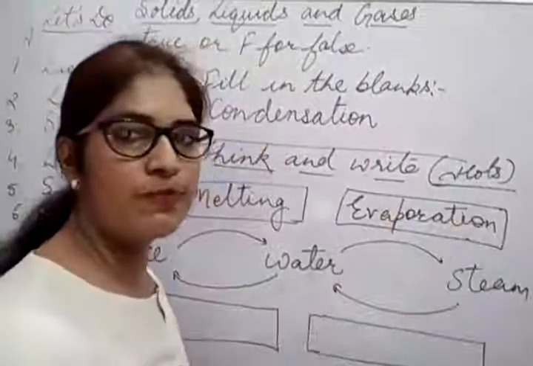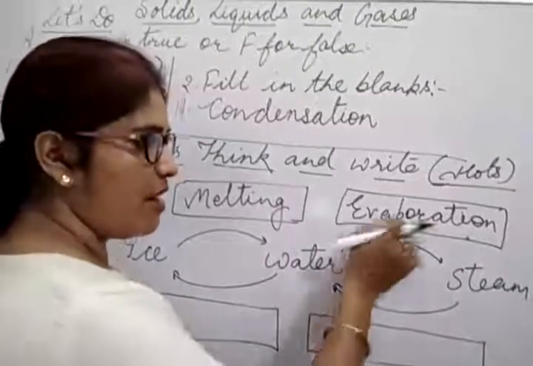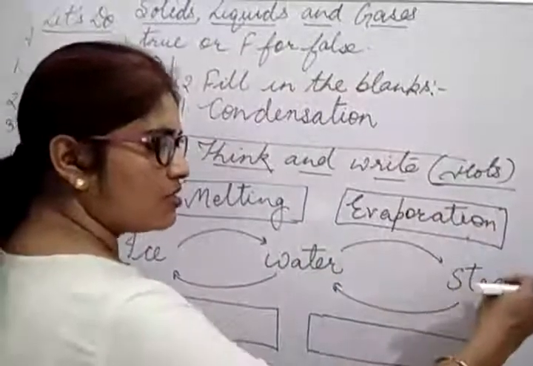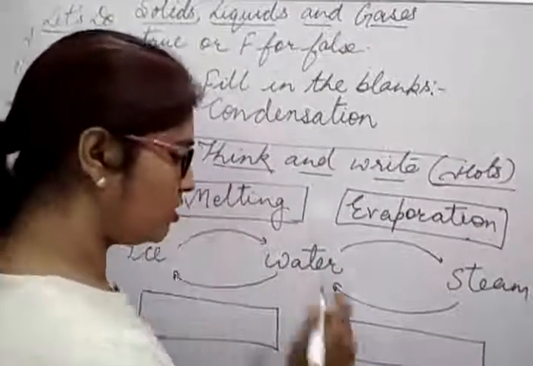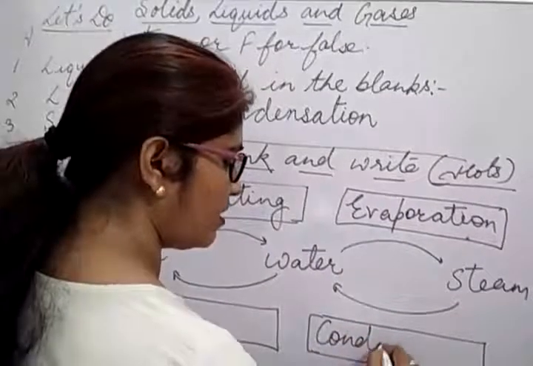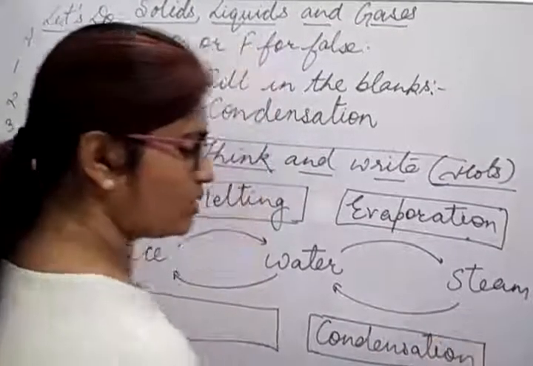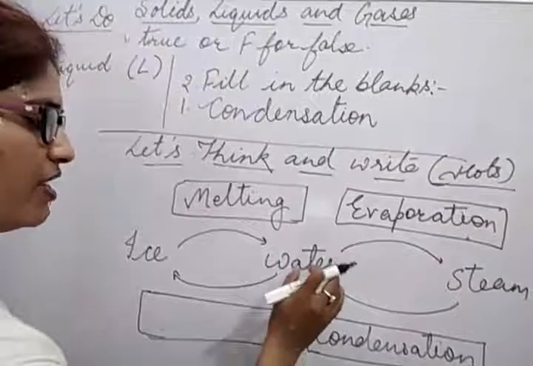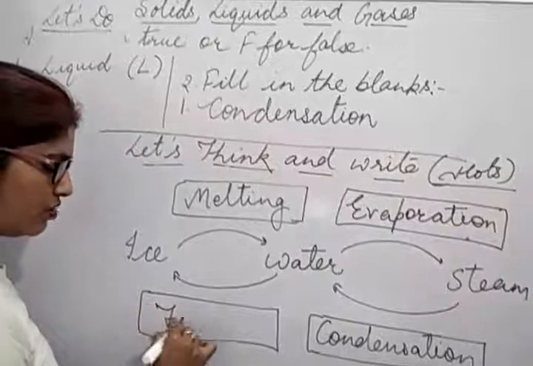Okay, you have to learn this spelling. Evaporation. Evaporation. Then steam changes into water again on cooling. So which process is that? That is condensation. Okay, so you have to write here condensation.